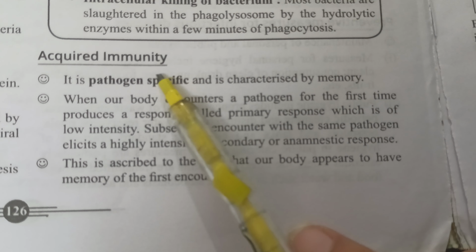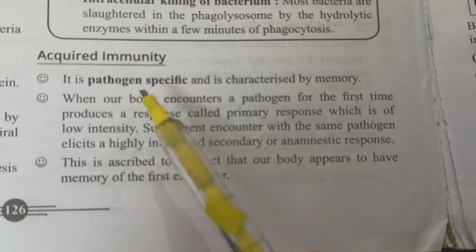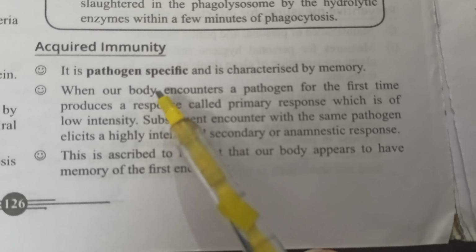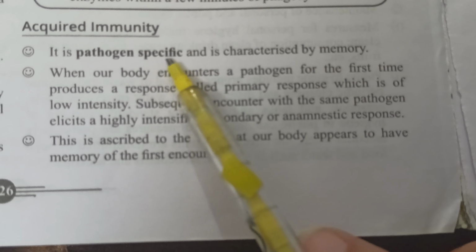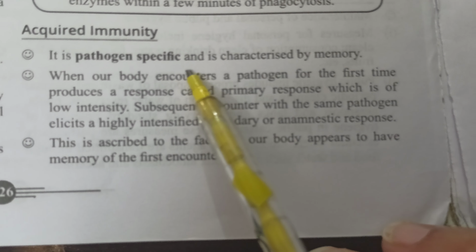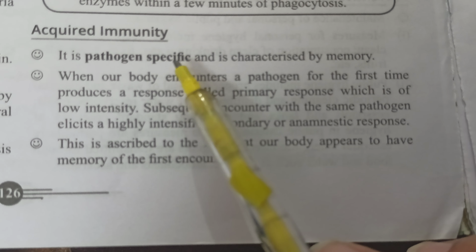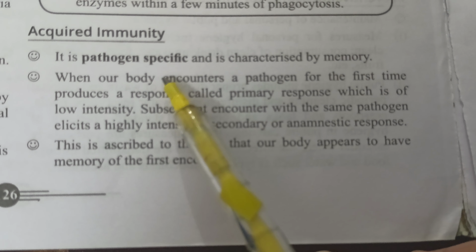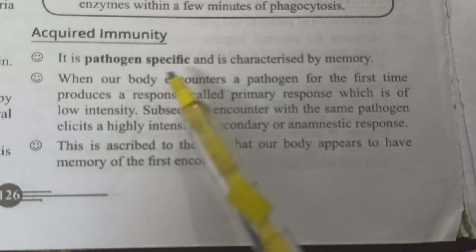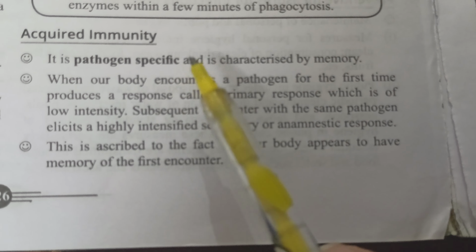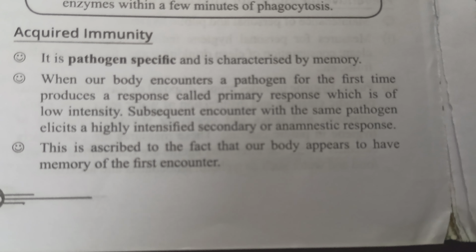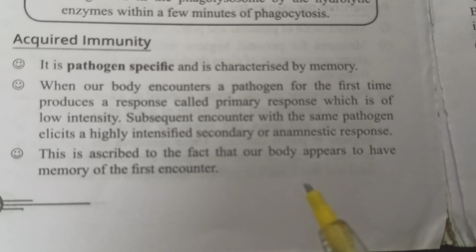Acquired immunity is actually not by-birth immunity, it is acquired from outside. This immunity is generally pathogen specific. It means if we have taken the vaccine for polio virus, it will act only on the polio virus, not on any other microbe or virus. If it is taken for coronavirus, it will work for that only.